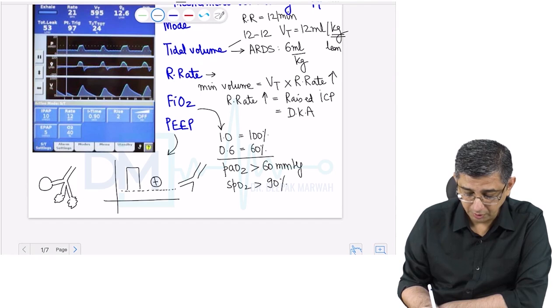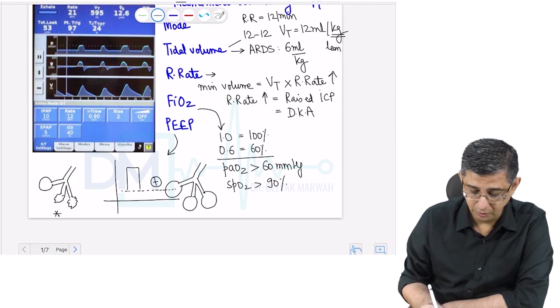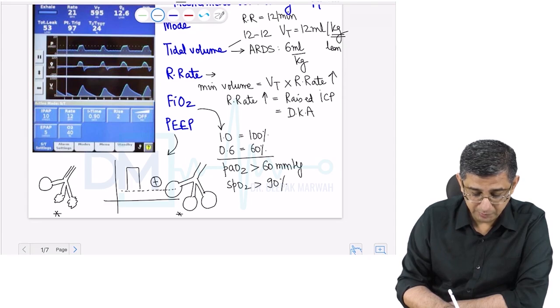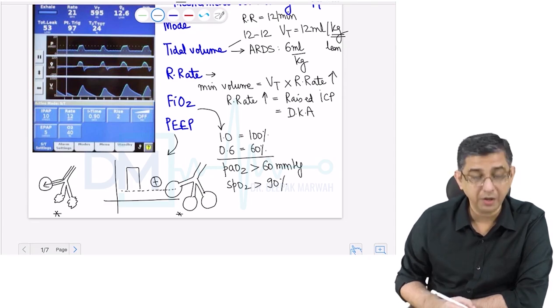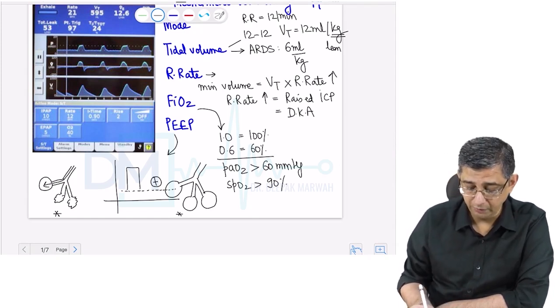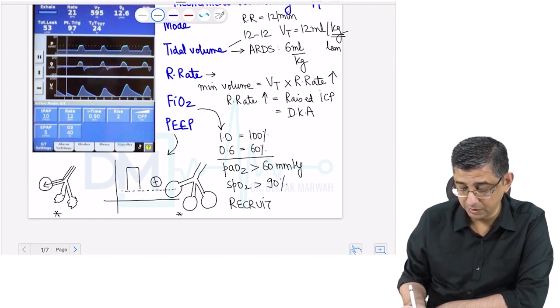So I'm going to redraw the diagram of the terminal bronchioles, the respiratory bronchioles, and the alveoli once again. If you compare these two diagrams, you will notice that in the first one, the alveoli were relatively collapsing and there was underventilation happening in the lung. But with deployment of PEEP in the patient, the good news is that I have now made more surface area of alveoli available for gas exchange.